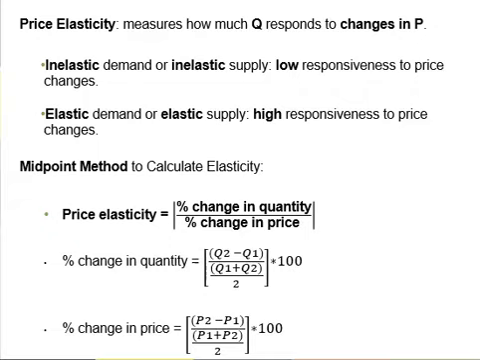Mathematically, these formulas measure the percentage change of price or percentage change of quantity with respect to the middle point between two price levels or between two quantity levels. That is why this method is called the midpoint method. The advantage of the midpoint method is that one obtains the same elasticity between two price points, whether there is a price increase or decrease between those two points.